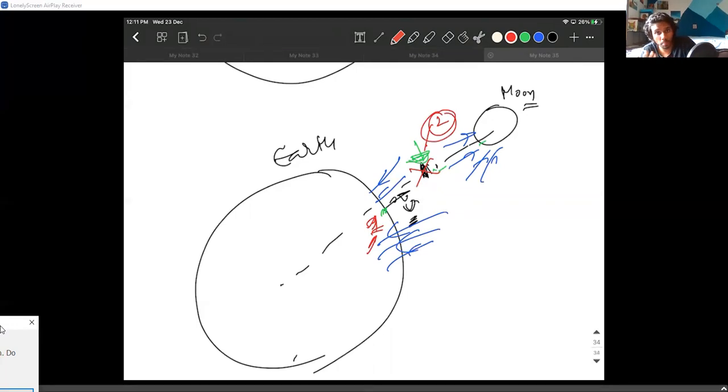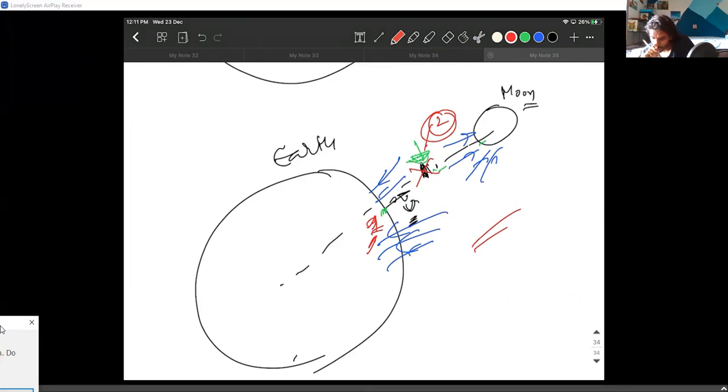The effort that you should be putting in is to make the body just reach the null point. That's all. You don't really have to push it all the way to the moon. All you need to do is push it up to the null point. It will happily go to the moon. So that is one important question that comes along when we solve some problems about gravity. When you come across this problem, make sure you try it, and if you don't get it, you can ask me.